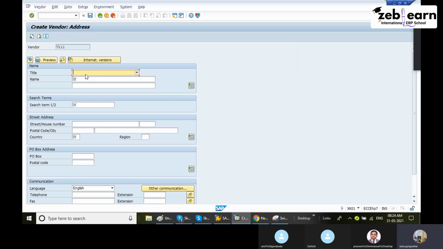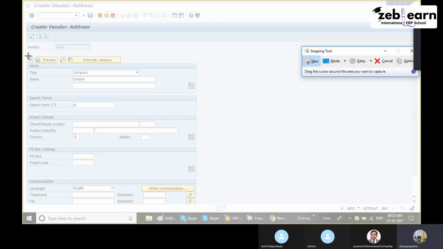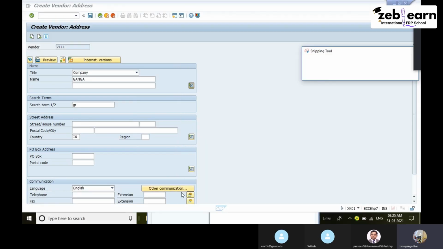Company, any name, Ganga, GR. Street, I don't want all the fields. Here, how many fields? Title 1, 2, 3, 4. Five fields are important, and we have to use these 5 fields. This is screen 2.